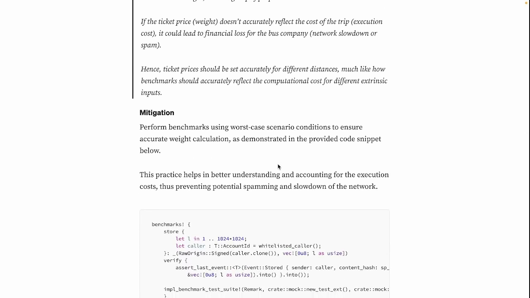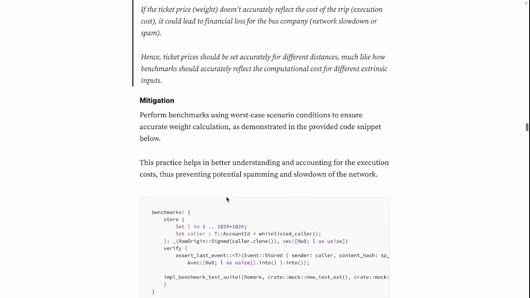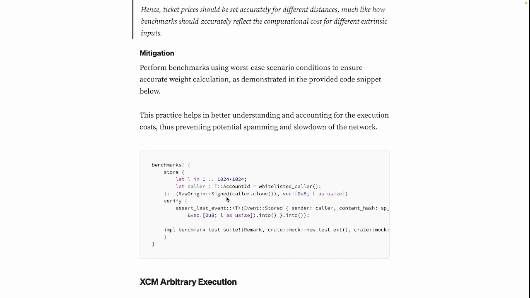How to mitigate it? Perform benchmarks using worst-case scenario conditions to ensure accurate weight calculation, as demonstrated in the provided code snippet below. This practice helps in better understanding and accounting for the execution cost, thus preventing potential spamming and slowdown of the network.